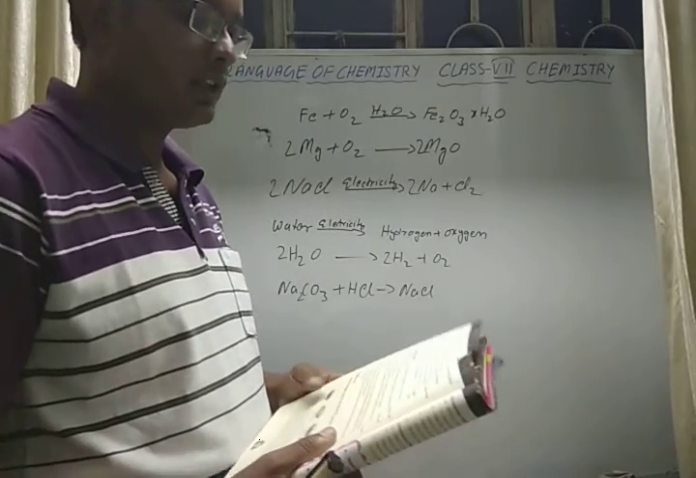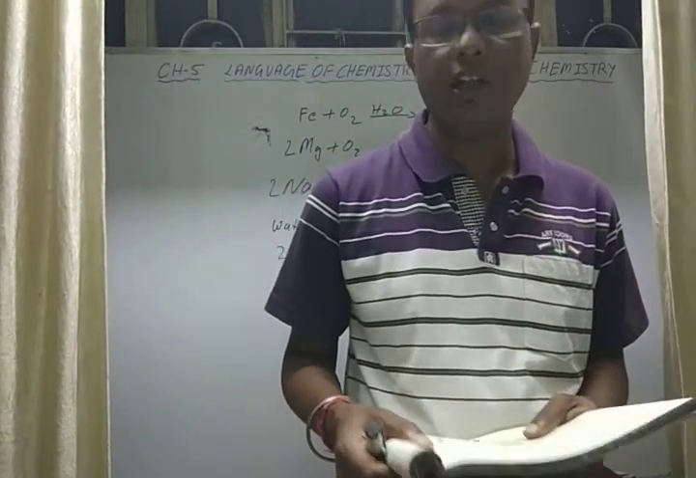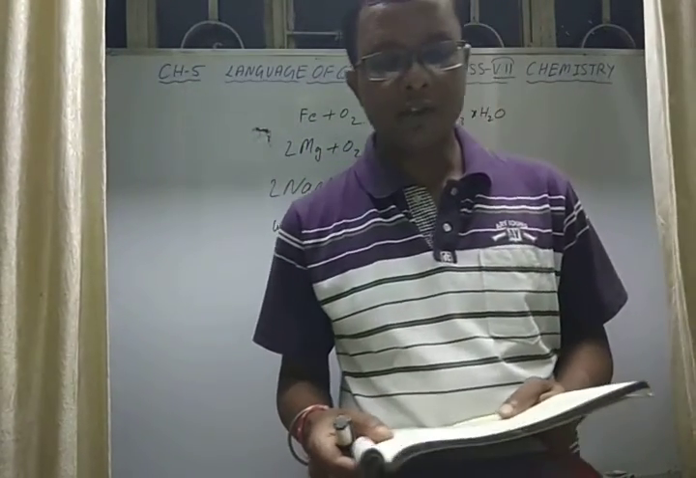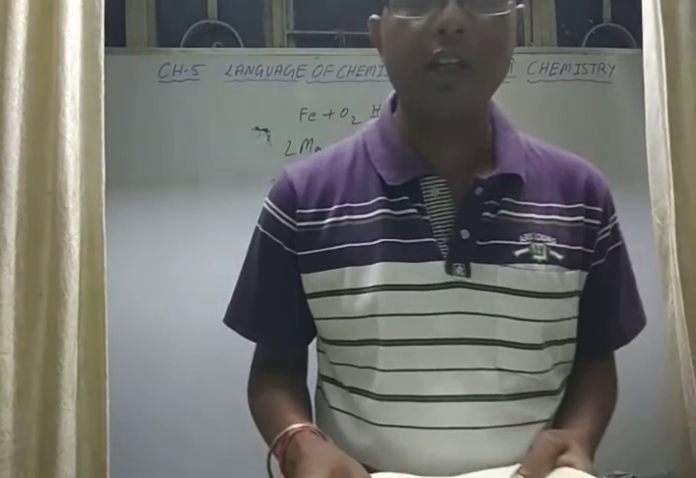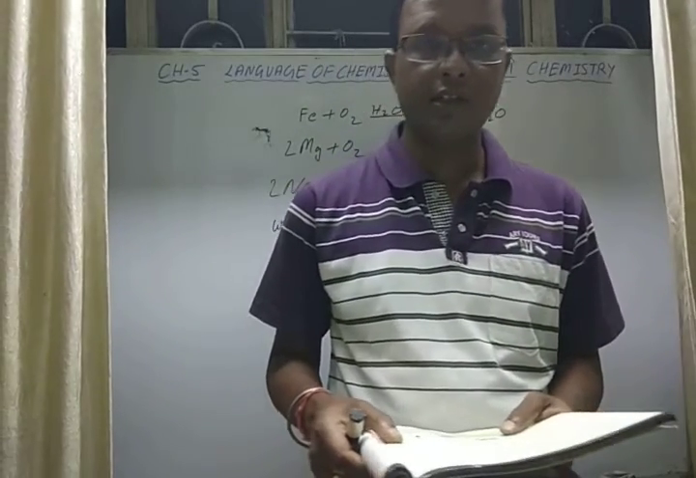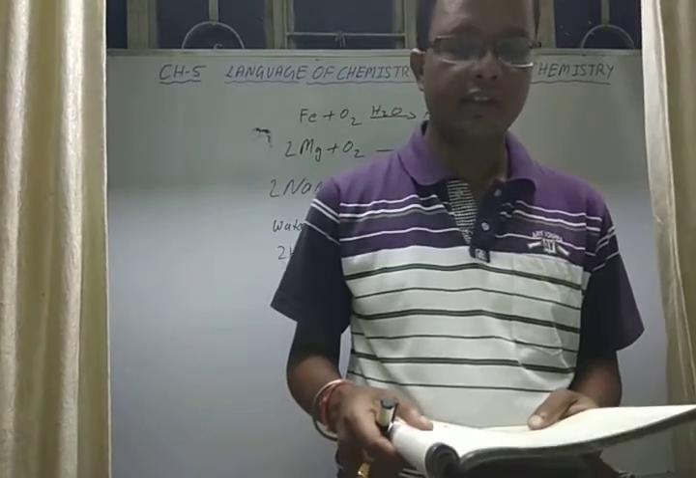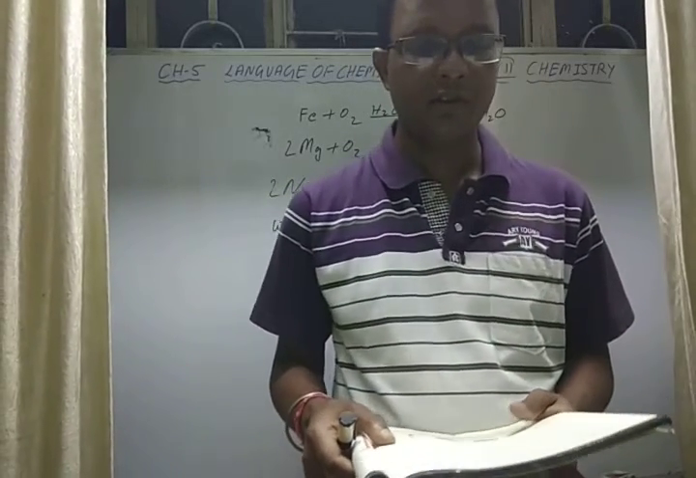The next one is, what happens when a moist litmus paper is brought into ammonia gas? When moist red litmus paper is brought to ammonia gas, the red litmus paper changes to blue in color. That shows that ammonia gas is a basic substance, not an acidic substance.